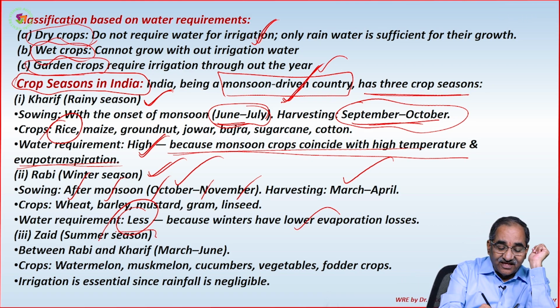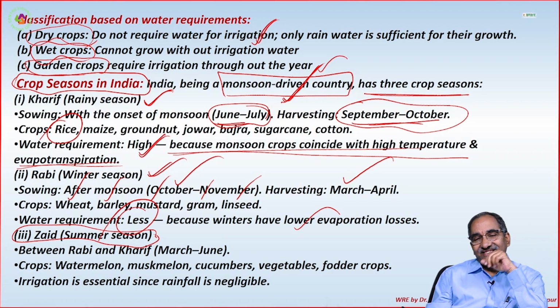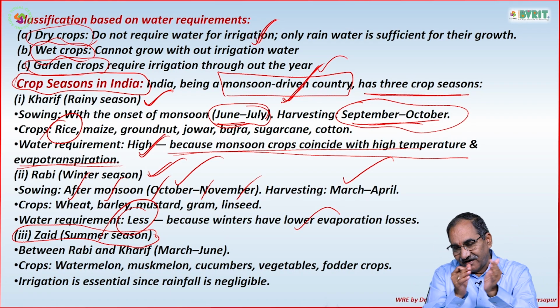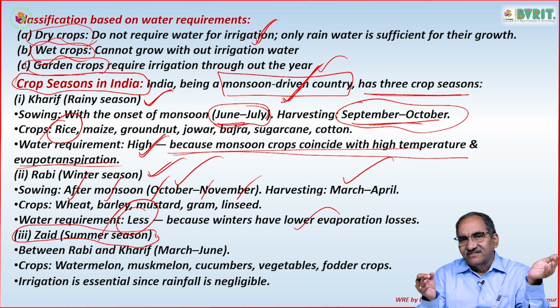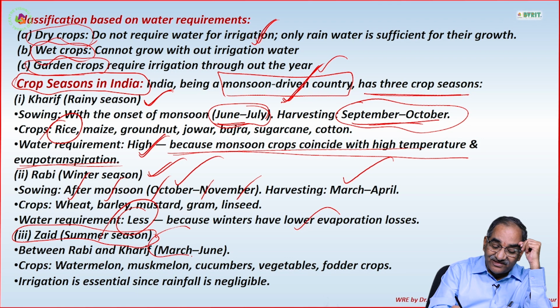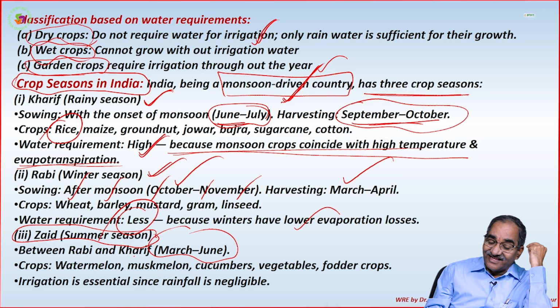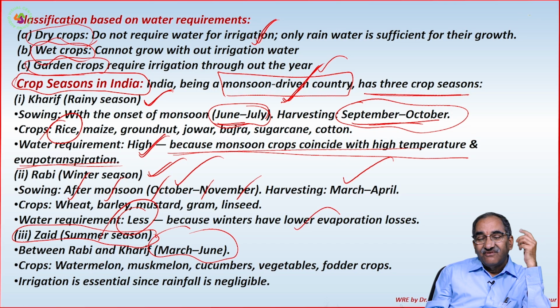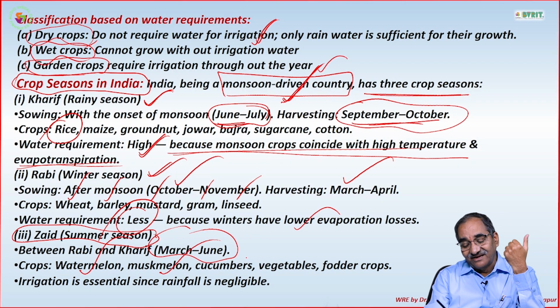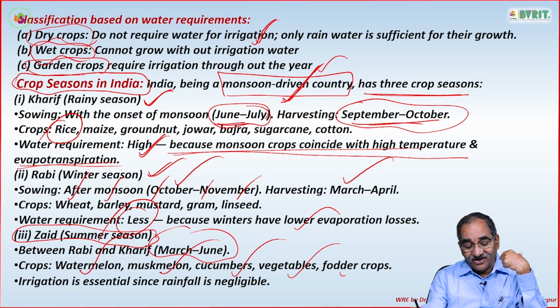And the third one is classified as summer season. Summer season means between Rabi and Kharif, that means from March to June. This March to June period we call Zaid, the summer crop. What do we generally raise in the summer? Watermelon, muskmelon, cucumbers, vegetables, fodder crops.